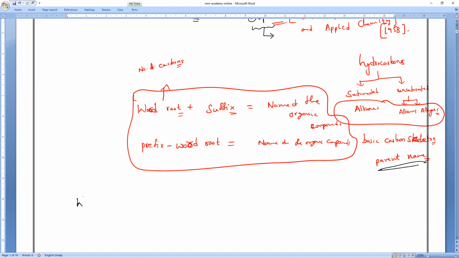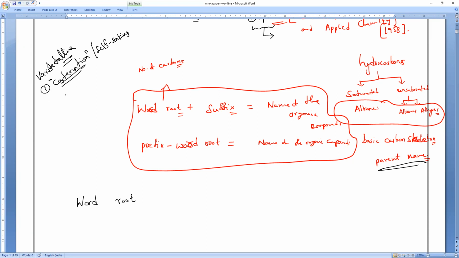Please note it, most important one: longest, because branched chains also exist. We studied the versatile nature of carbon. What is the advantage of carbon, everybody? The first property we studied is catenation, also called self-linkage.